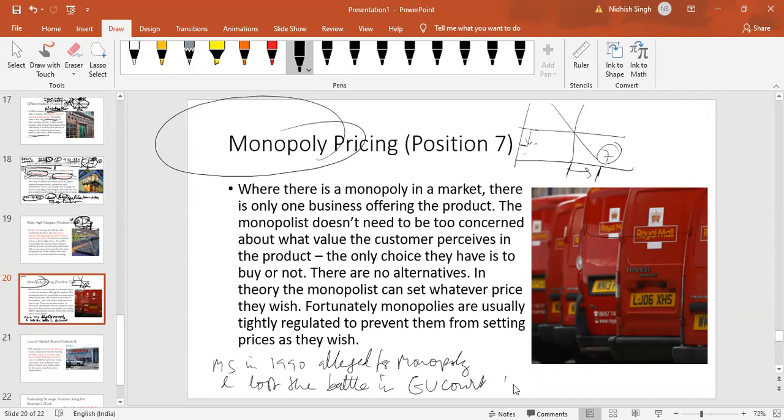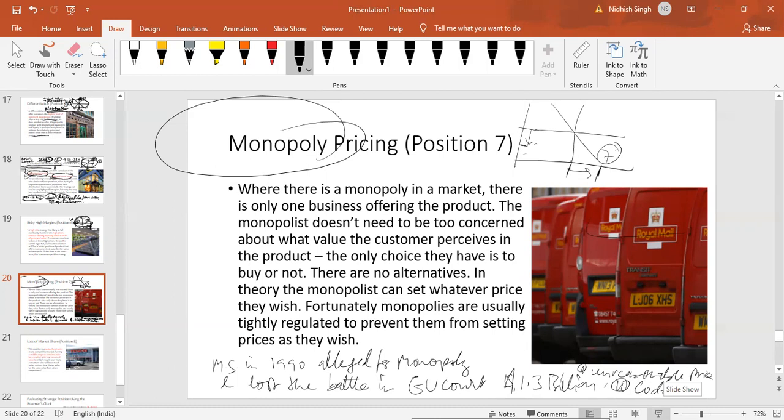You know how much they were fined earlier by the European Union court? 1.3 billion. Monopoly and monopolistic are two different strategies. So for monopolistic practices, they were fined $1.3 billion back in the 1990s because they were charging unreasonable prices and keeping all the codes and making the customers, clients dependent on them.